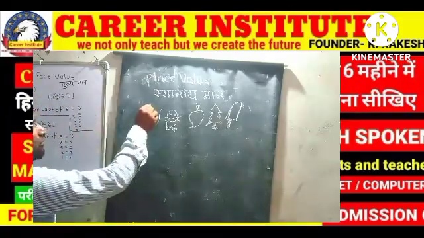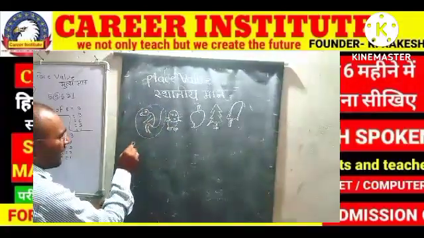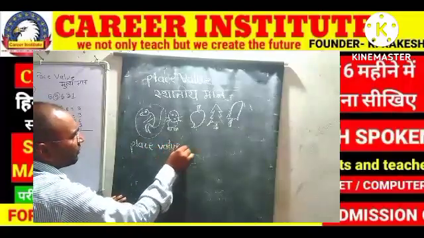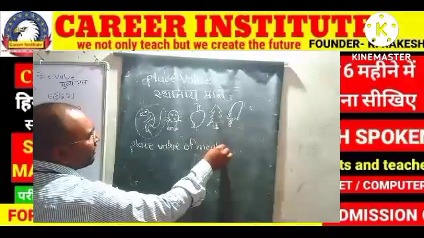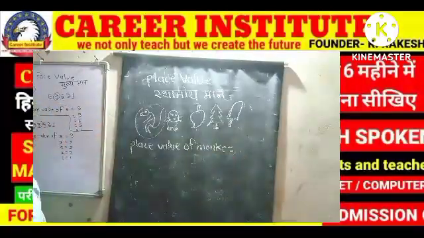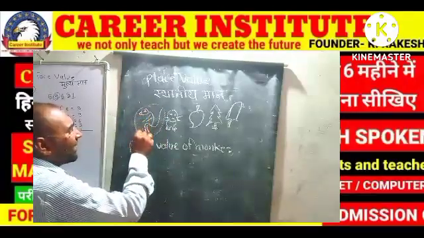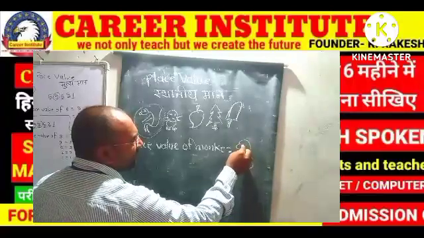So first of all we will find out the place value of monkey. So write down place value of monkey. Place value of monkey is equal to what? Monkey का place value क्या होगा? First of all we will write down monkey. सबसे पहले क्या लिखेंगे? Monkey.